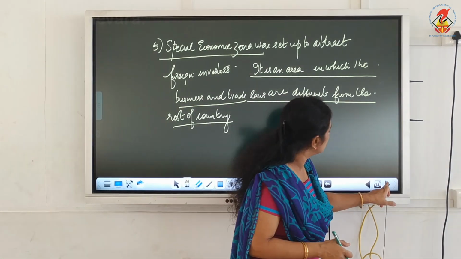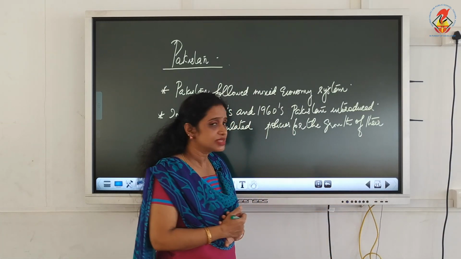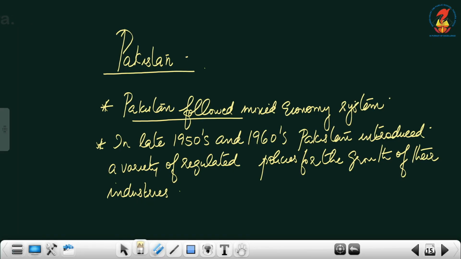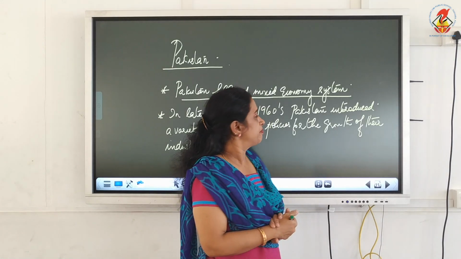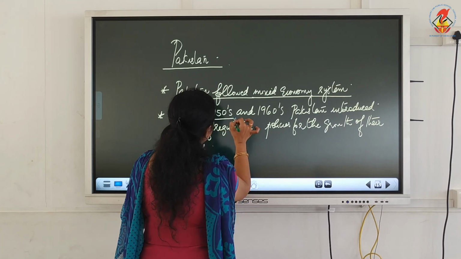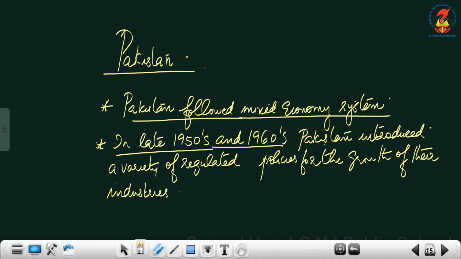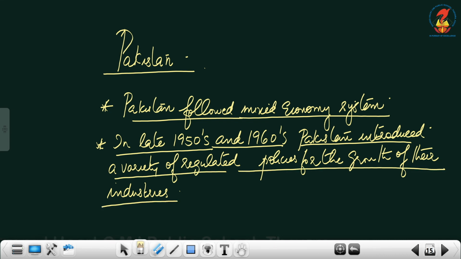Now, let us see about Pakistan. Pakistan also followed a mixed economic system like India, a mixed economy where the private sector and the public sector work together. So, both India and Pakistan followed a mixed economy system. Then, in the late 1950s and 1960s, Pakistan introduced a variety of regulated policies for the growth of industries. India also adopted measures like that.